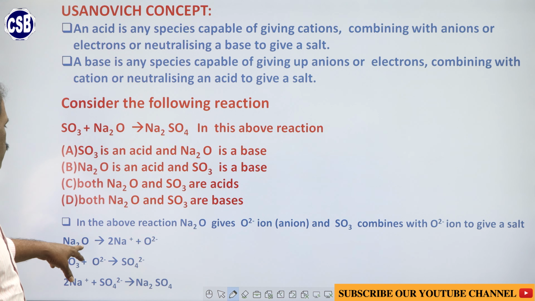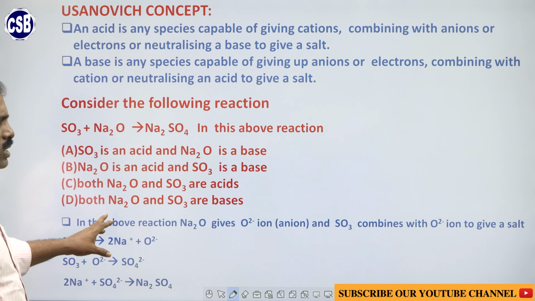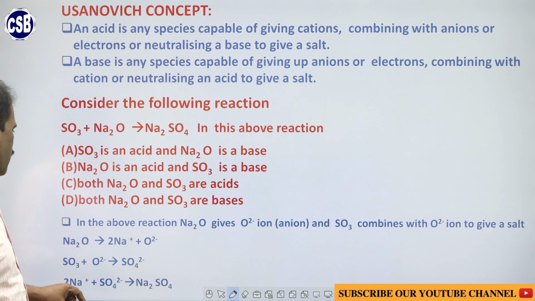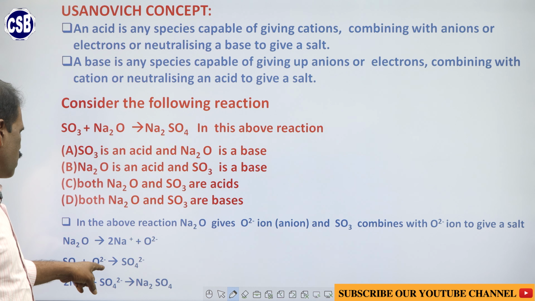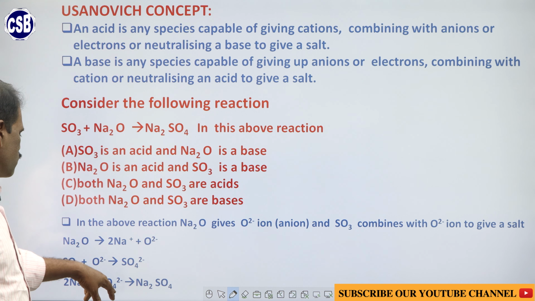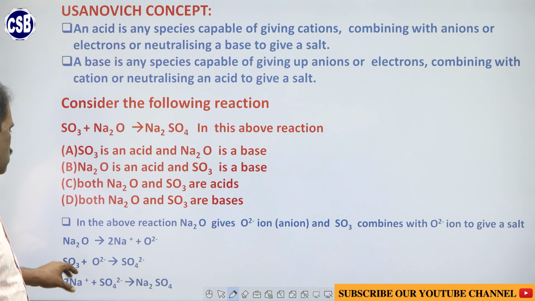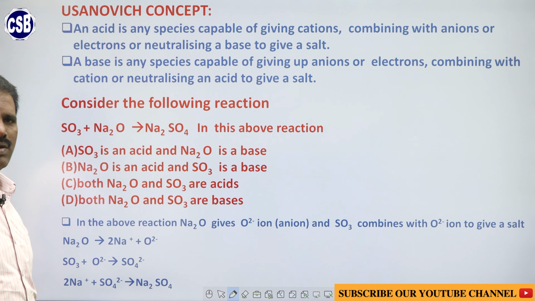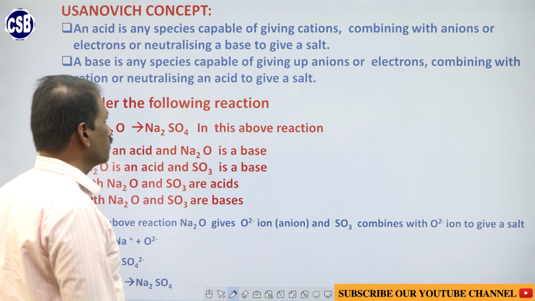So, Na2O first of all gives away 2 Na+ cations and an O2- anion, and this O2- anion combines with SO3 to give away the sulfate ion. Finally, the sulfate ion combines with the sodium ion to give sodium sulfate. So, here the concept is this.